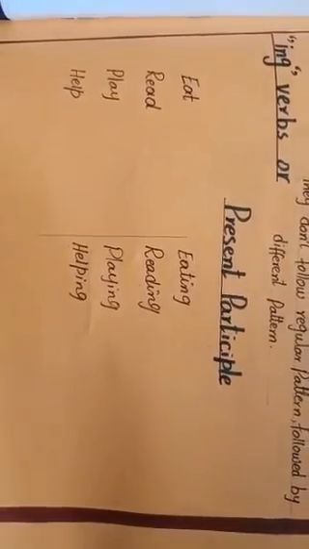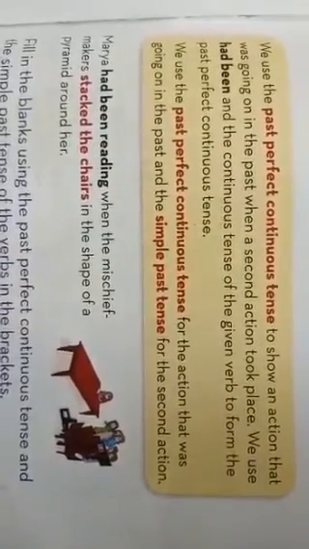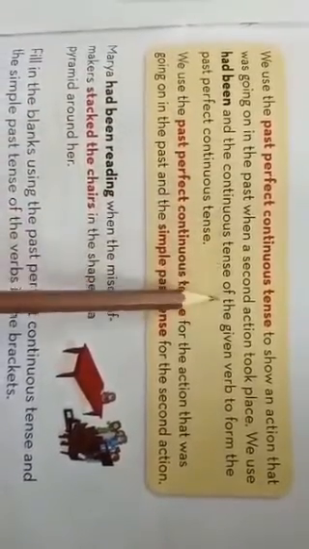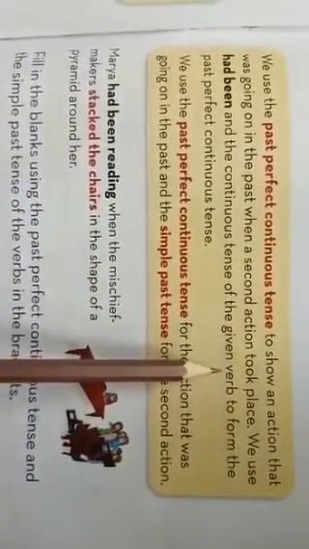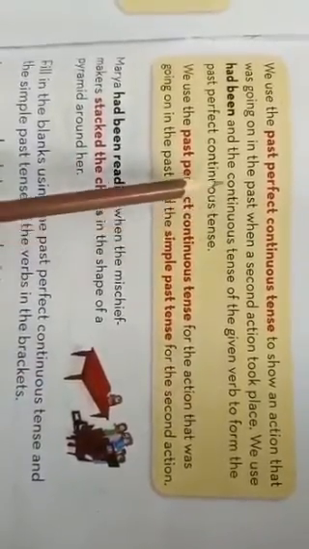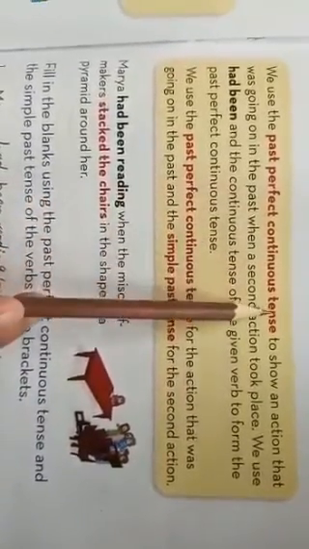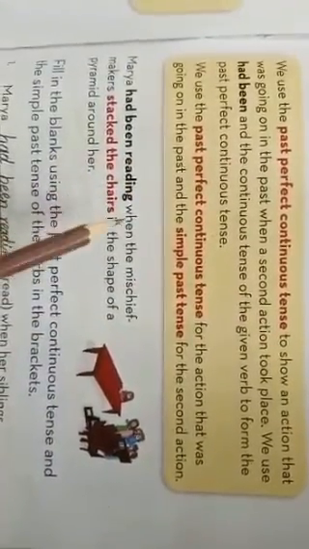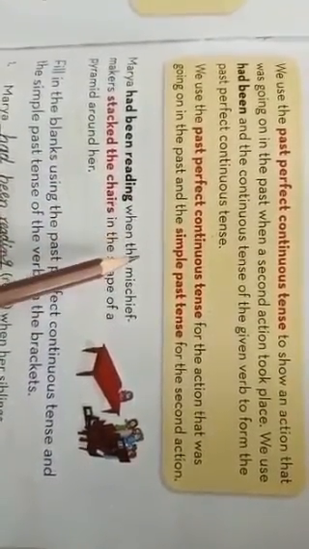Dear students, let's come to our topic, use of had been and the continuous form of the given verb, meaning the ing verb in past perfect continuous tense. By adding ing to the base form of a verb, we create the present participle.